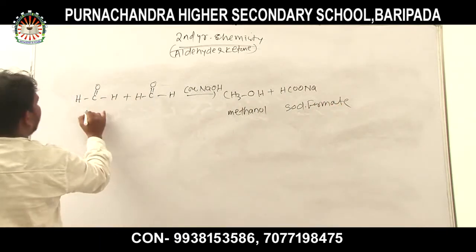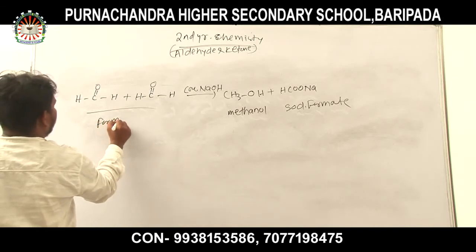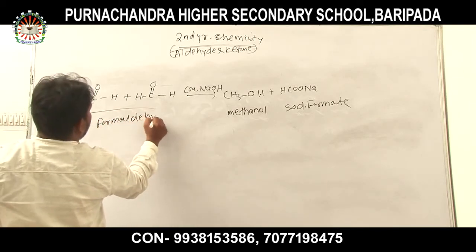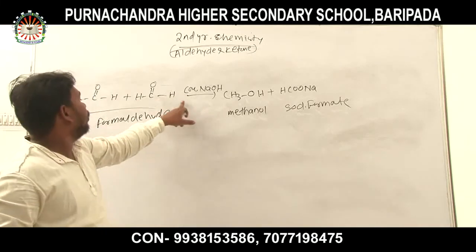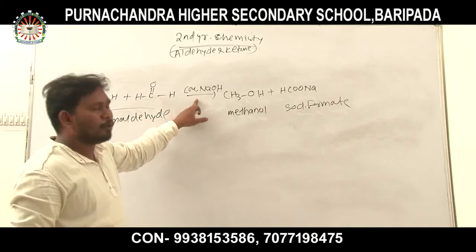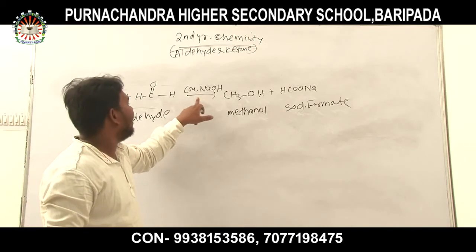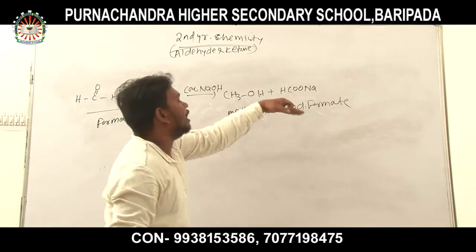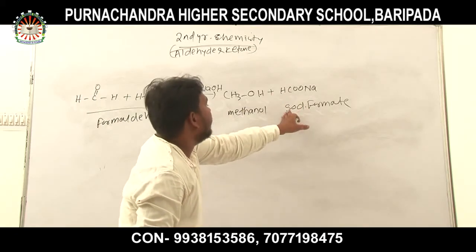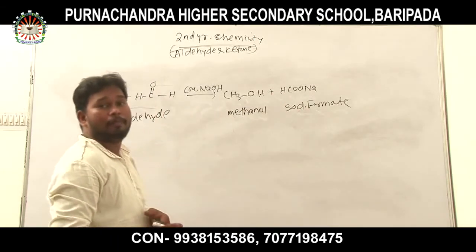When two molecules of formaldehyde undergo self-oxidation and reduction in presence of concentrated sodium hydroxide, then an alcohol, that is methanol, and another, the sodium salt of the acid, sodium formate, is formed.